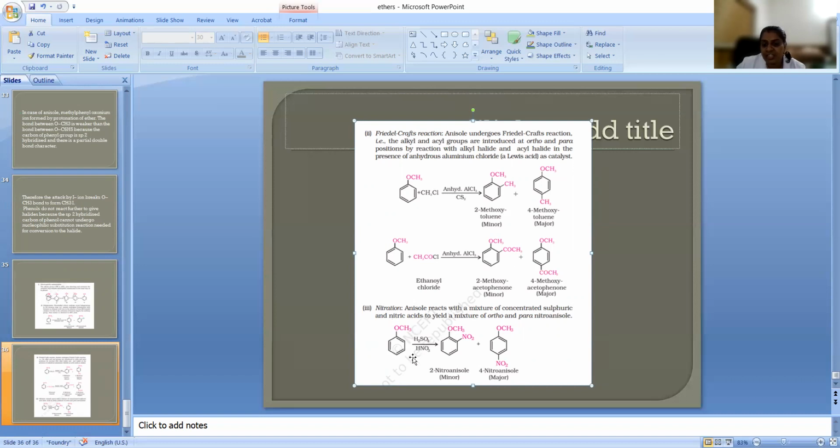Okay, nitration, nitrating mixture you are usually using. Last time we used nitric acid on this. This time it is using nitrating mixture, sulfuric acid and nitric acid together. So the NO2 plus that will be forming will be moving towards ortho and para positions.